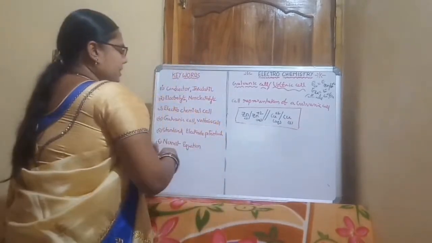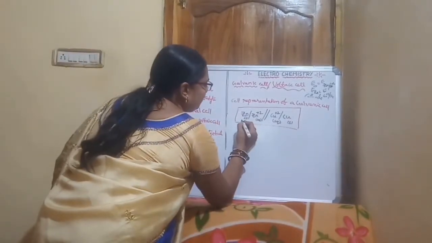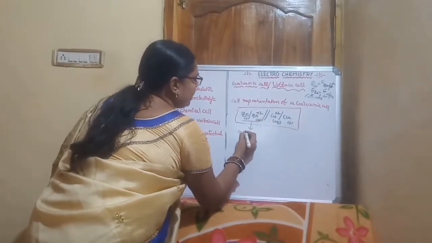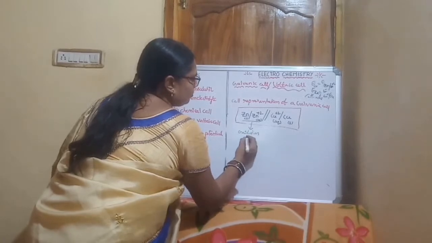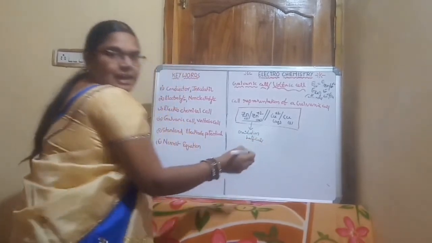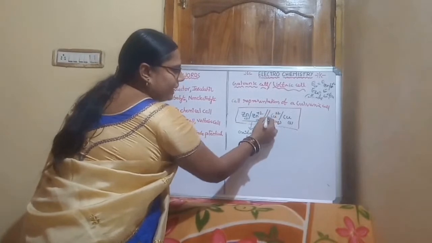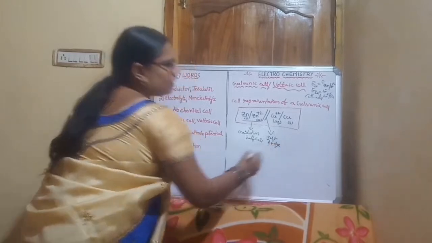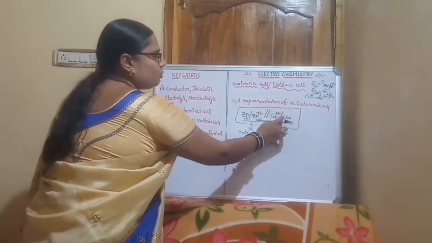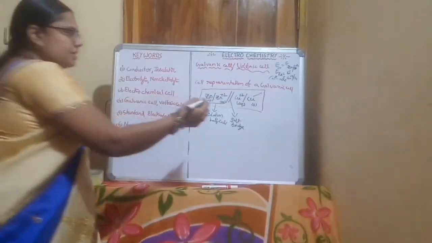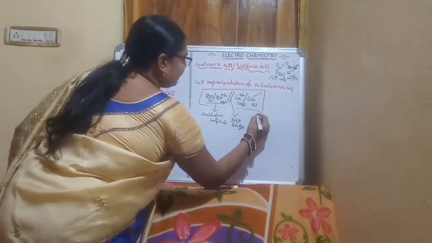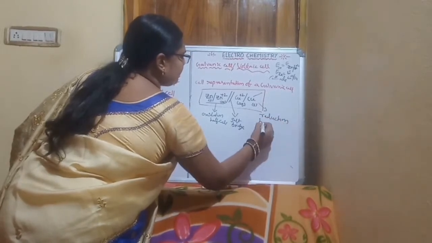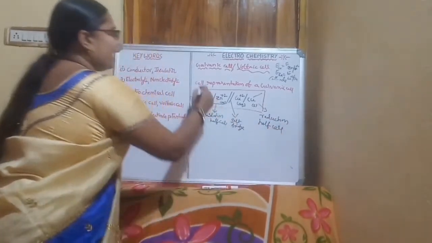Zn to Zn+2 indicates the oxidation half cell, and here the two vertical lines indicate the salt bridge, and here Cu+2 to Cu indicates the reduction half cell. This is the cell representation of the galvanic cell.